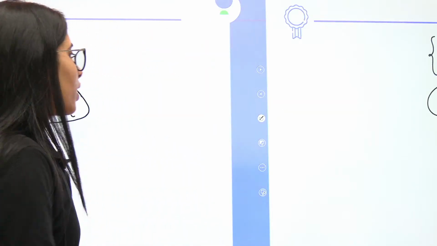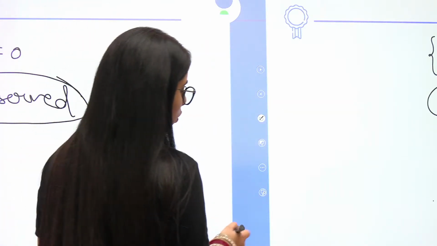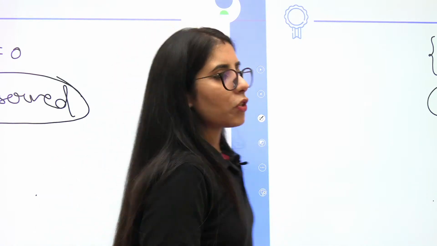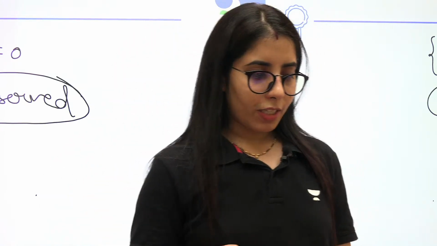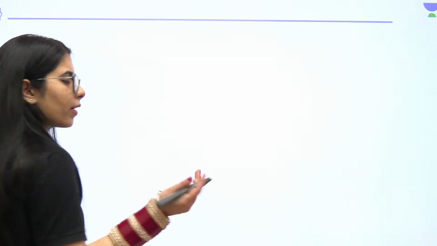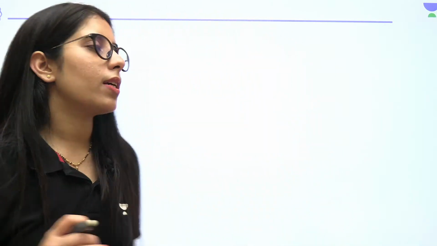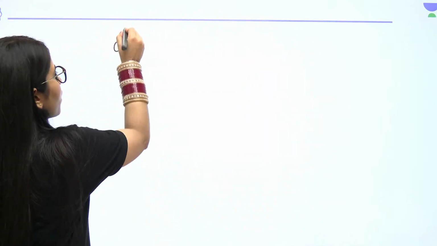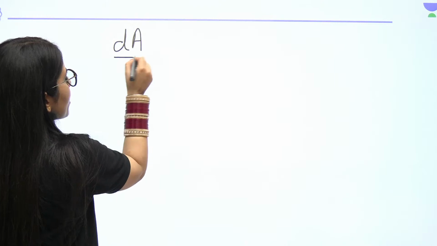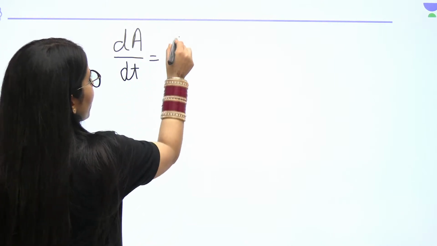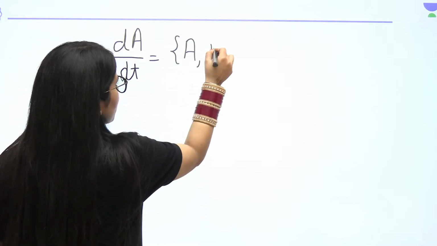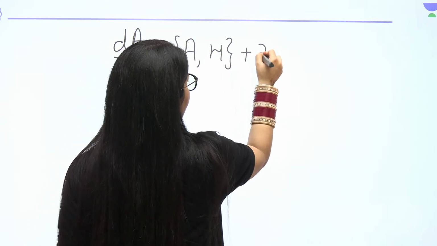Next thing, if we want to know about the total time derivative of the Lagrangian or any given function, what is the meaning of finding the total time derivative? It is simply dA by dt is equal to the Poisson bracket of A with H plus the partial derivative of A with respect to t.